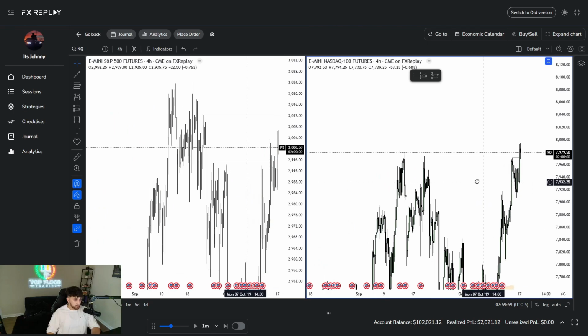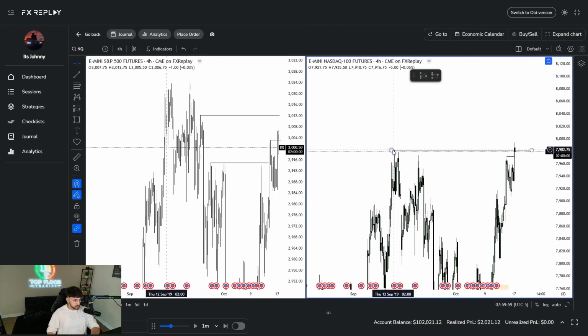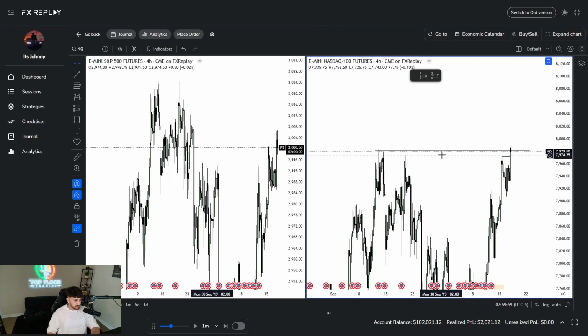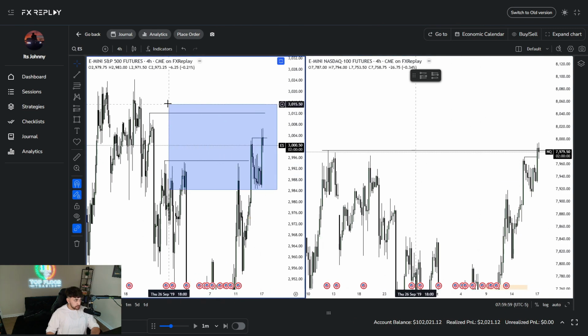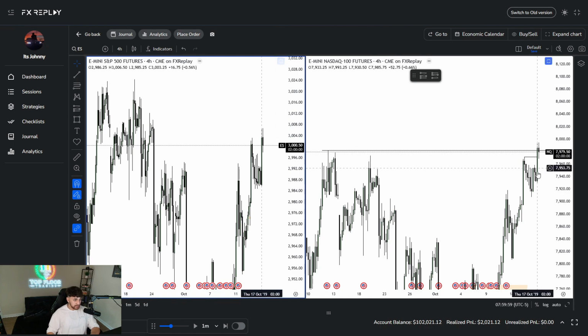All right, so right here we got a nice sweep of, what is this? Is this the monthly high? So we got a nice sweep of these monthly highs from last month. So massive, massive, massive bearish SMT at the monthly highs.